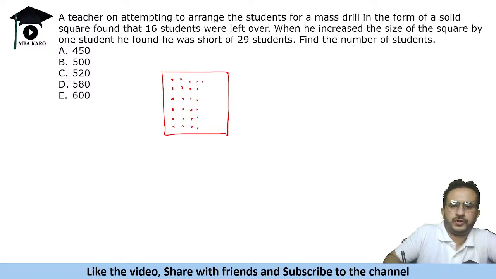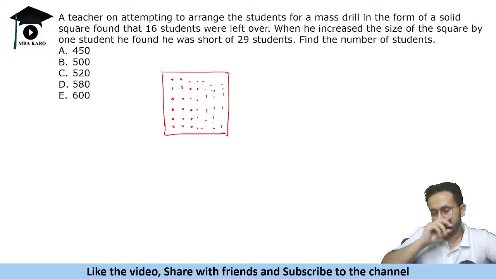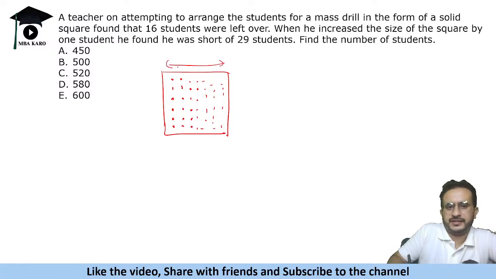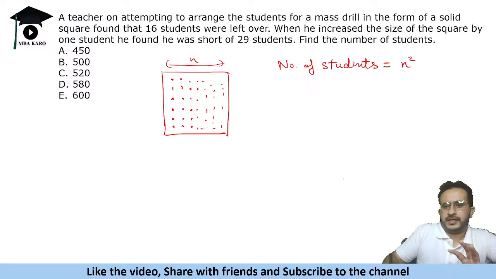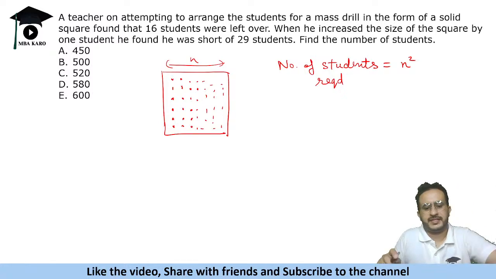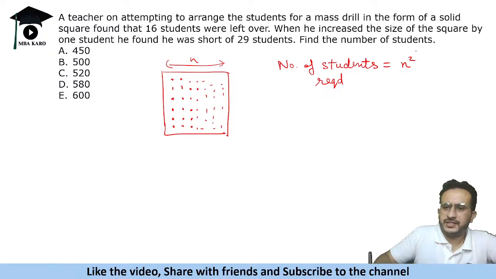So you can imagine you have a square formation, right? So suppose the side length is n. So number of students required is n square. Now 16 students were left over.